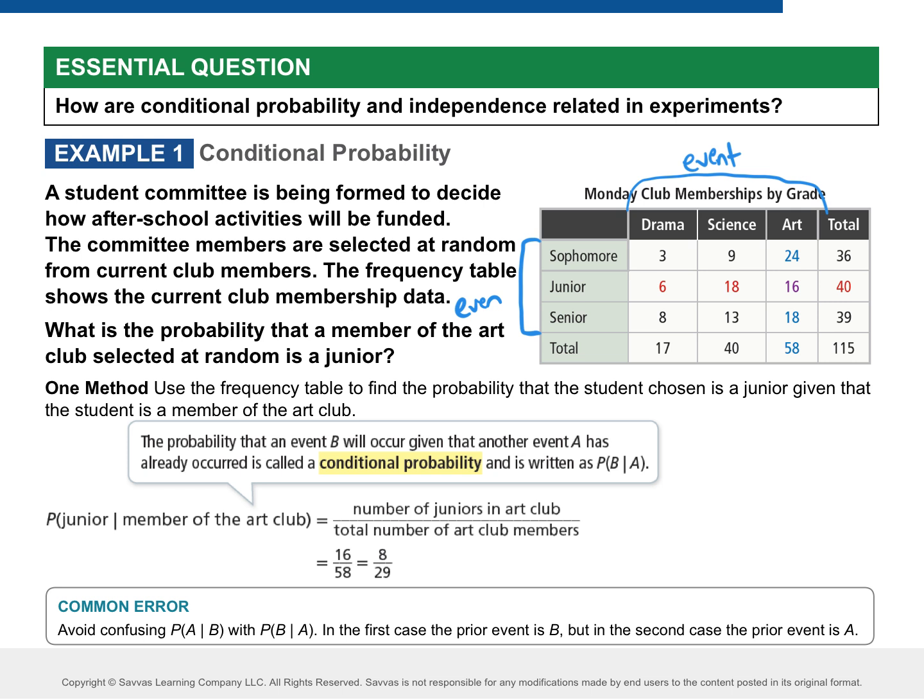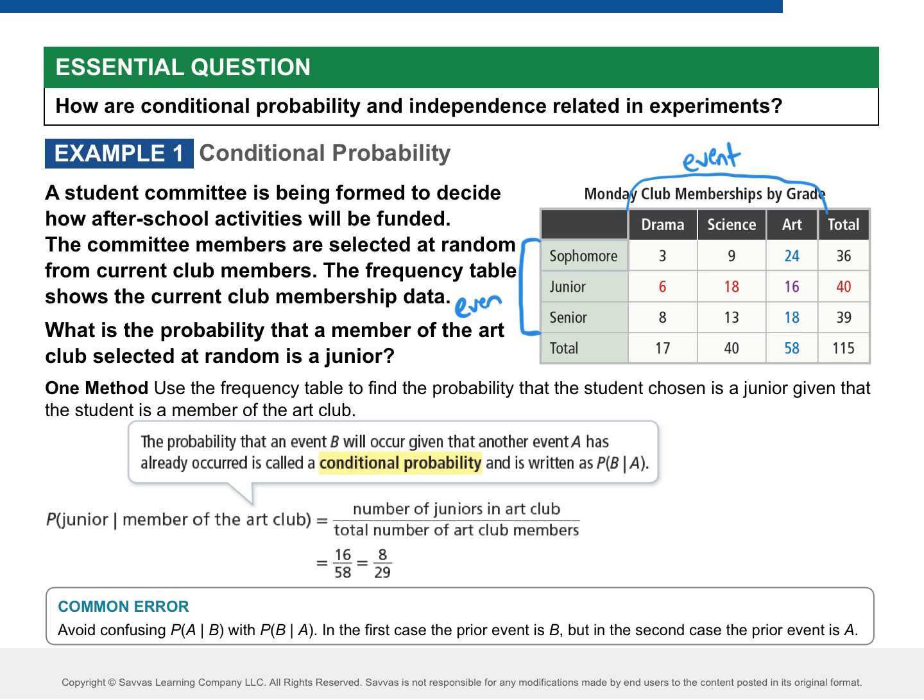So that'd be 24 out of 36. How many of the art students are seniors? 18 out of? Okay, I'm glad you brought that up. This 115 is the total of the whole table. But if I asked you how many art students are seniors, you would tell me 18 out of the 58, because 58 is the total art.